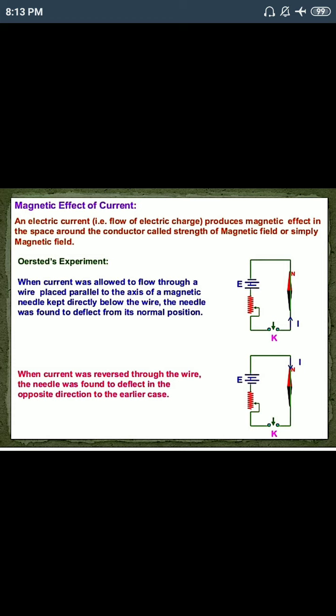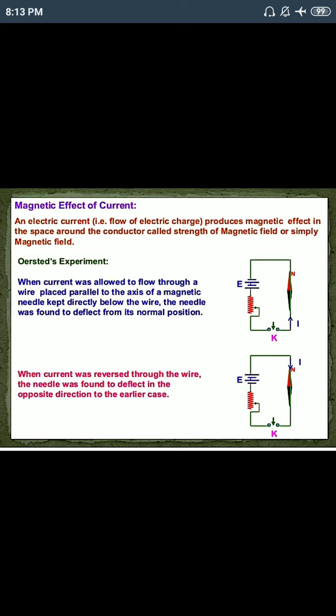Later this phenomenon was rediscovered by physicist Hans Christian Ørsted. That experiment is called Ørsted experiment, and we know that experiment. When current was allowed to flow through a wire placed parallel to the axis of the magnetic needle, as shown in the figure, kept directly below the wire, the needle was found to deflect from its normal position. That is the Ørsted experiment.